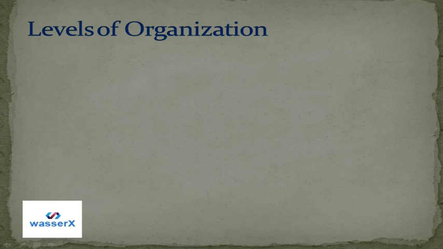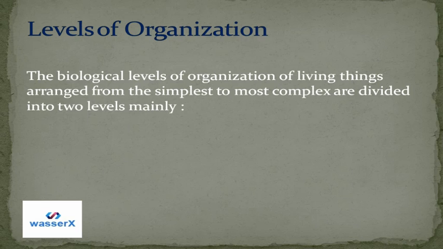So now let's try to understand what the levels of organization are. We can say the biological levels of organization, here we are talking about only organisms, right? So that's why we will call it biological levels of organization. We can arrange things at our home, right? We can arrange our books, our clothes, things in the kitchen, but that is organization of a different type. Here in this video, we will be talking about only the organization of living organisms. So we will call it the biological level of organization.